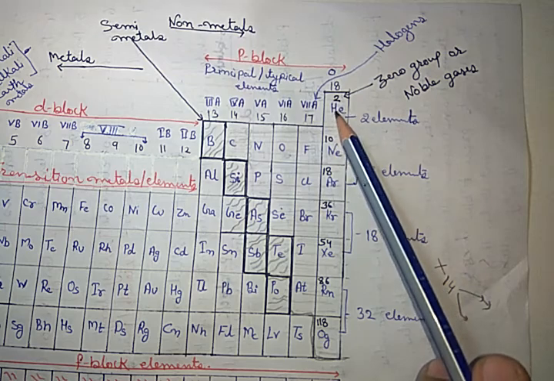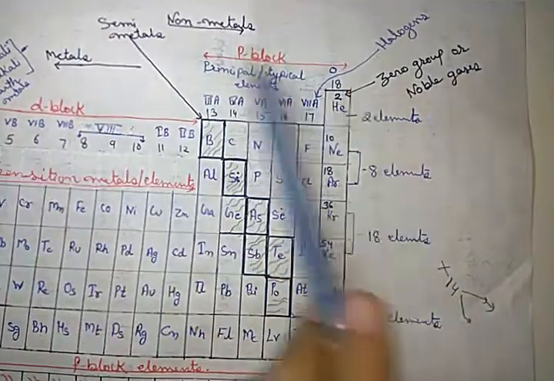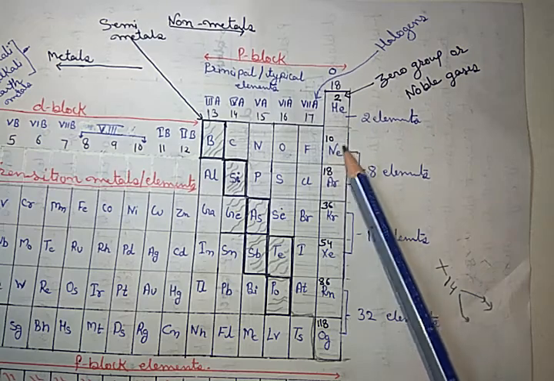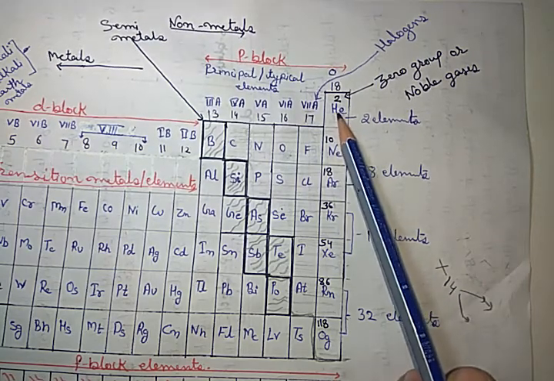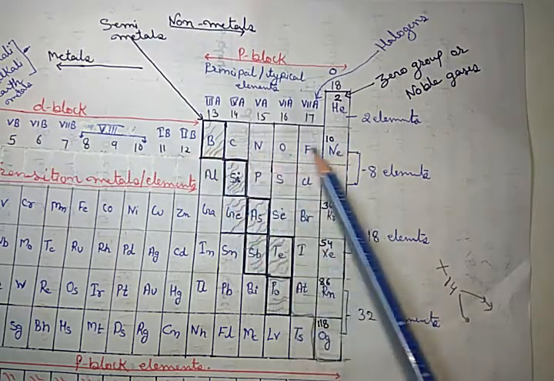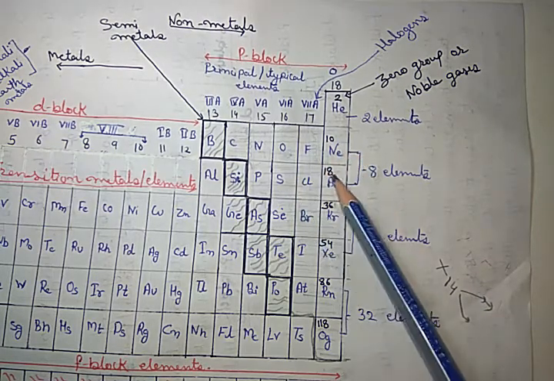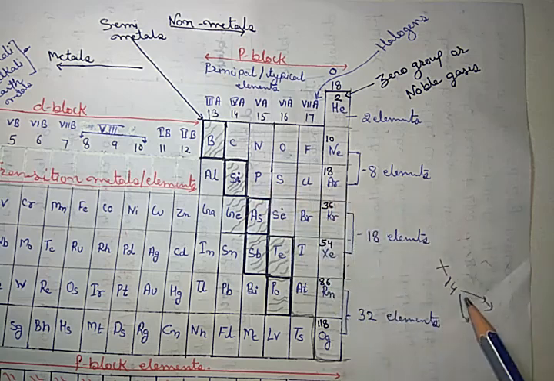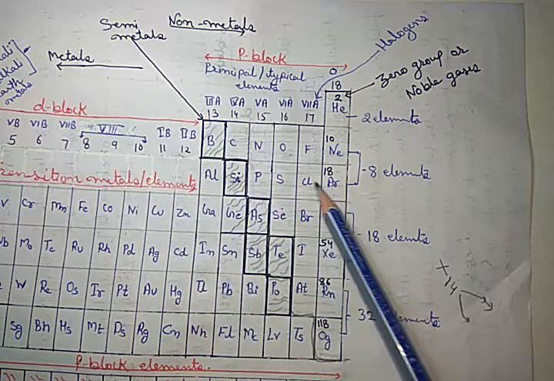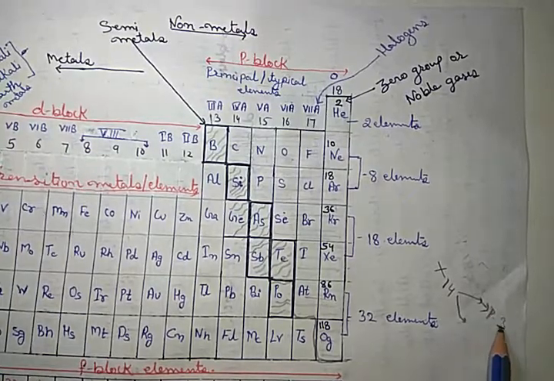2, that means that one is the last element of this period. So before it, 1 is here. Similarly, 10 is here. It is the 10th, its atomic number is 10, and that is 2. That means after the 2 and before the 10 are placed in this period, that is 18. After the 10 and before the 18 are placed here, our number is 14. So it is clear that it is placed in this period. So the period number is third.